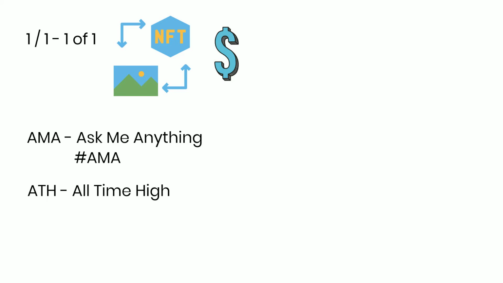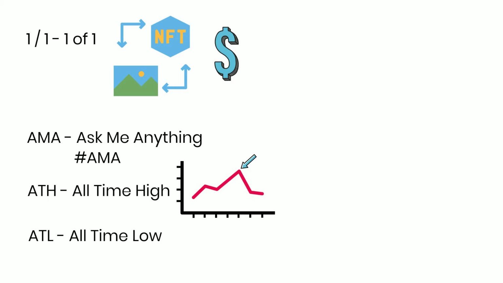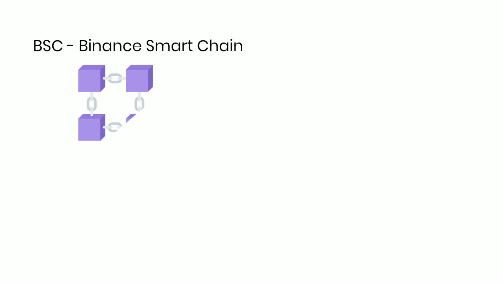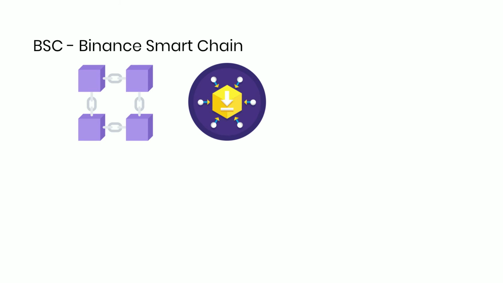ATH. All-time high. The highest price of a coin or token in history. ATL. All-time low. The lowest price of a coin or token in history. BSC. Binance Smart Chain. Main purpose of this blockchain is for developing faster dApps that can work together or in parallel with the Binance chain.